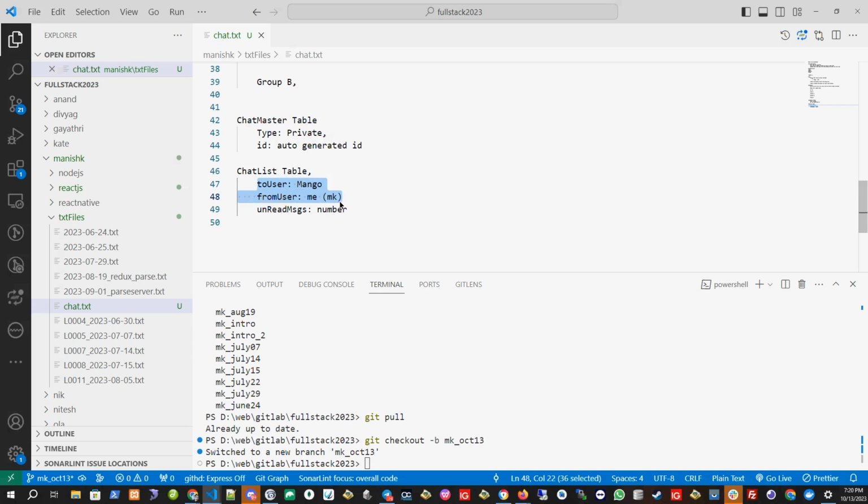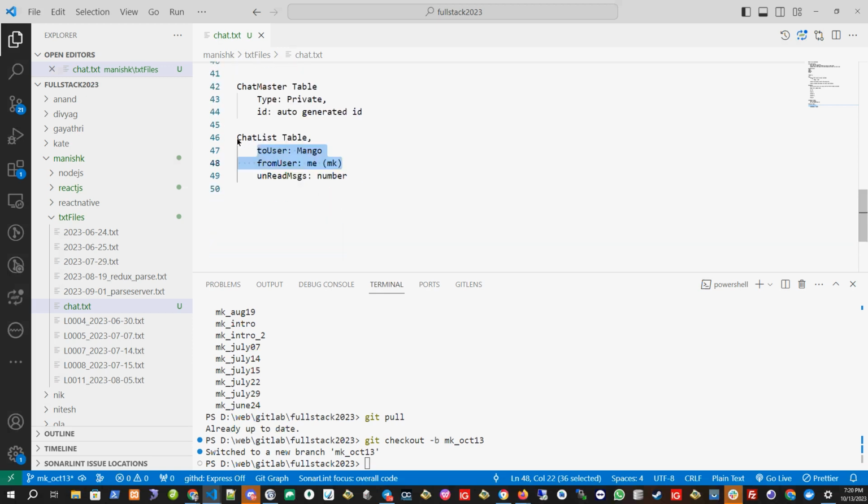So if I will go to the dashboard, I will see who is in my chat list, and here I'll be putting from which user I am chatting with and what is the from user. From user is me, and I am chatting with two user. And unread messages means whatever this two user sends me any messages, I will put number of messages here.